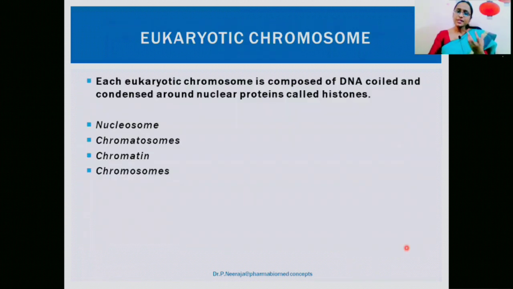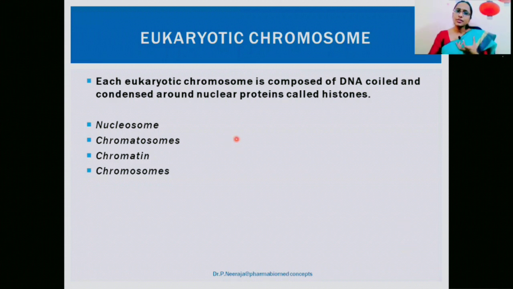Then coming to the eukaryotes. What are eukaryotes? Rest of all the living cells are called eukaryotes. For example, fungi are there, algae are there, small plants are there, higher developed plants are there, animals are there, including we. All of us are included. We are part of the eukaryotic kingdom.